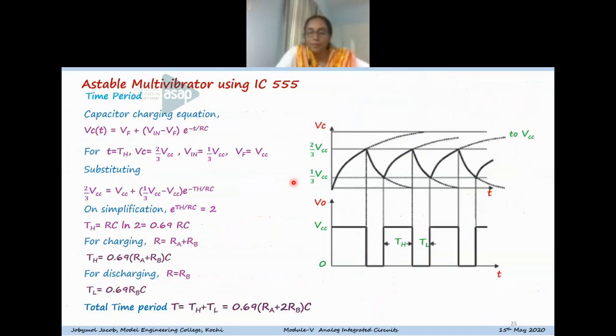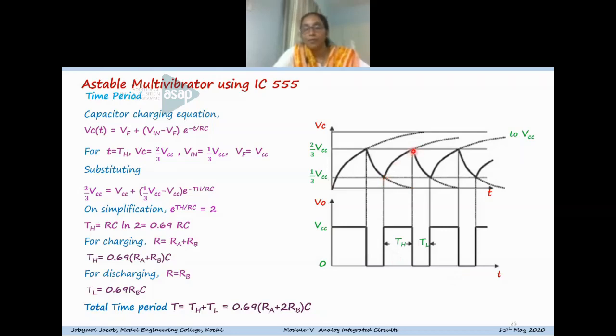The time period of the astable multivibrator can be derived from the basic capacitor charging equation. We know that the capacitor charging equation is Vc equal to V final plus (V initial minus V final) into e raised to minus t by RC. And for t equal to Th, that is the charging period I am considering here, the capacitor is charging from 1/3 VCC to 2/3 VCC.